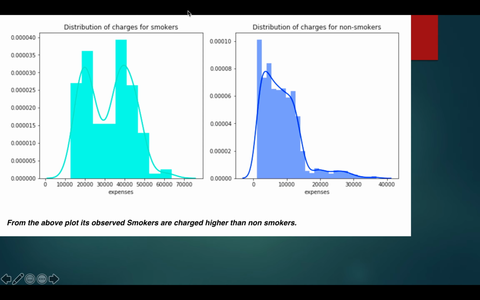When we distributed the data set by smoker and non-smoker, it is observed that a higher price has been paid by the smokers compared to non-smokers. Since we see in the first graph that the expense range is higher for the smokers compared to the non-smokers, we predict that smokers tend to get a higher insurance premium. They are going to be charged more than the non-smokers.